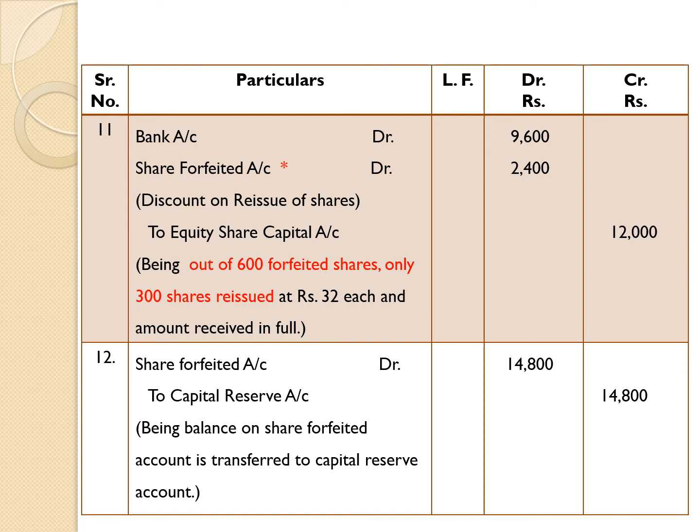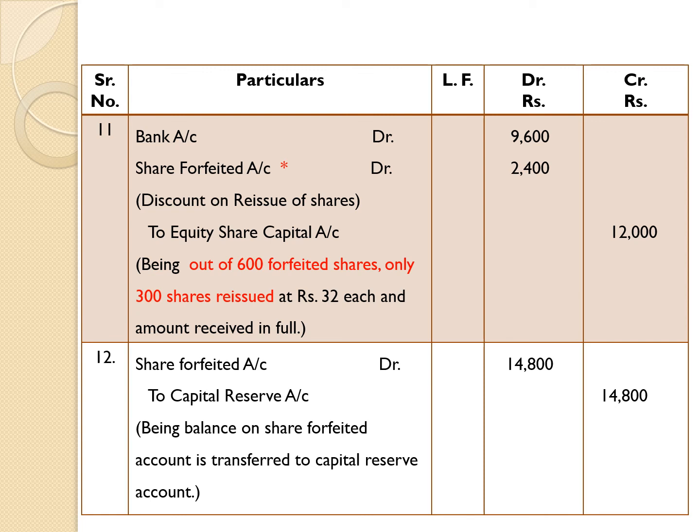Here, 300 equity shares reissued at rupees 32 each. It means the amount realized on 300 equity shares multiplied by rupees 32 is equal to 9,600. Bank account debit 9,600. Then we are taking a pause and directly going to credit, that is to equity share capital account.